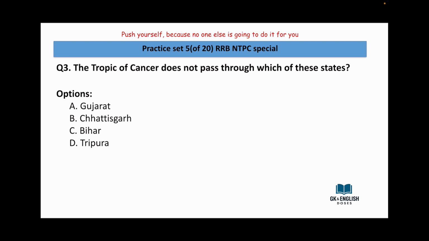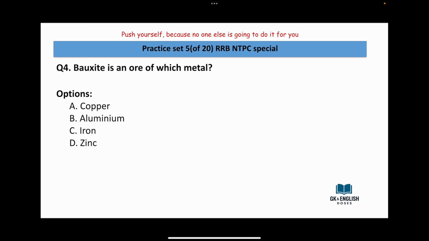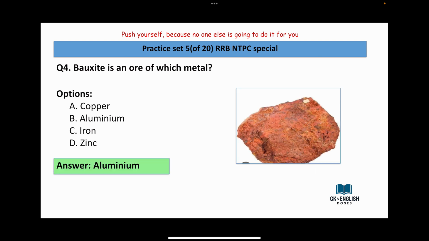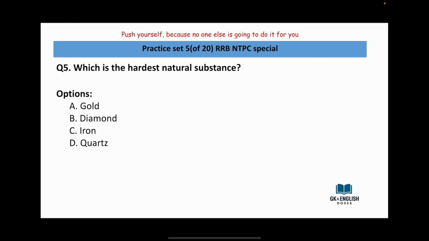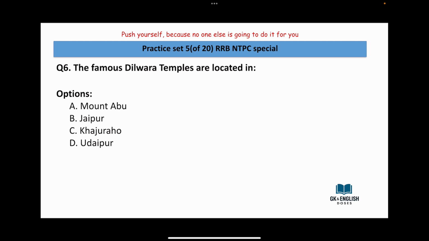Gujarat, Chhattisgarh, Bihar, Tripura. Answer is Bihar. Bauxite is an ore of which metal? Copper, aluminium, iron, zinc. The answer is aluminium. Which is the hardest natural substance? Gold, diamond, iron, quartz. Answer is diamond.